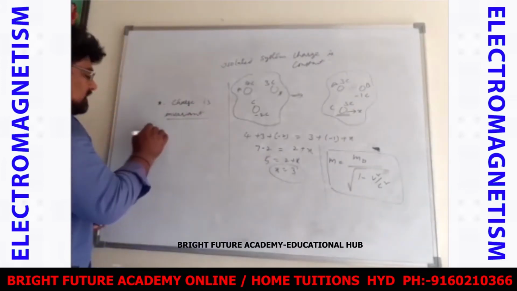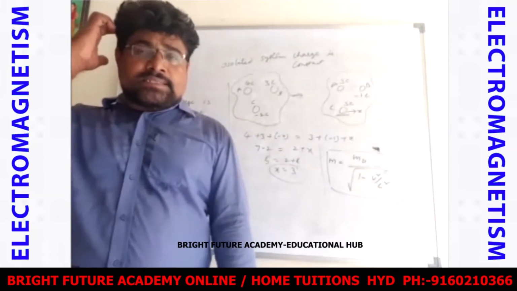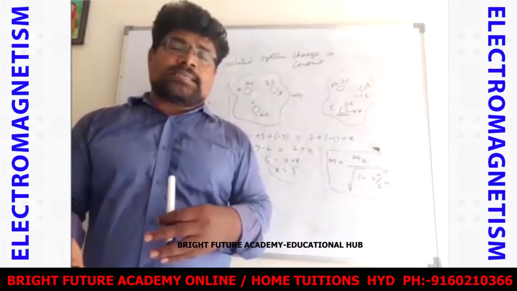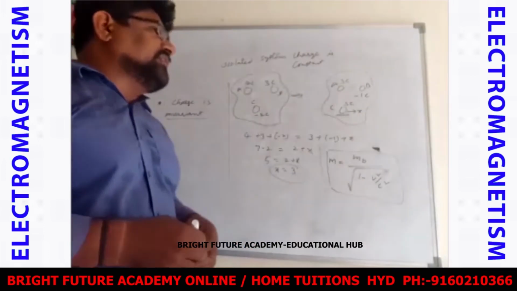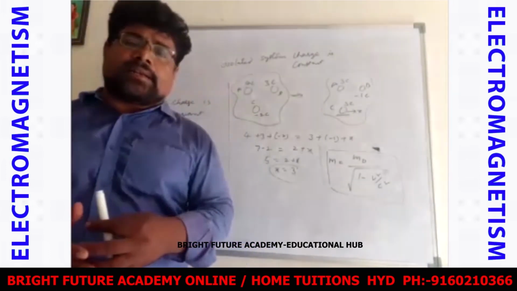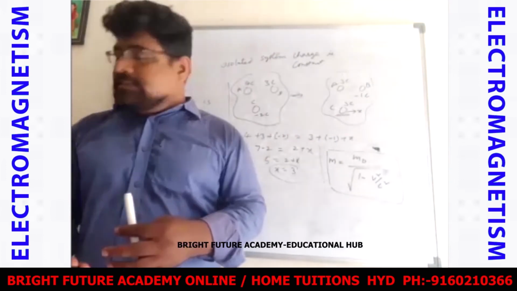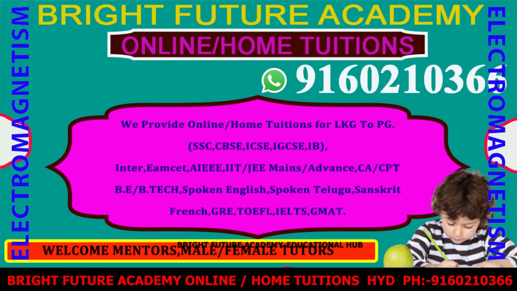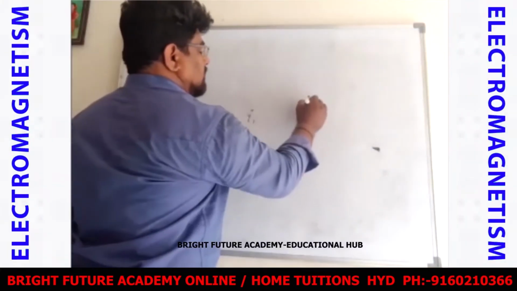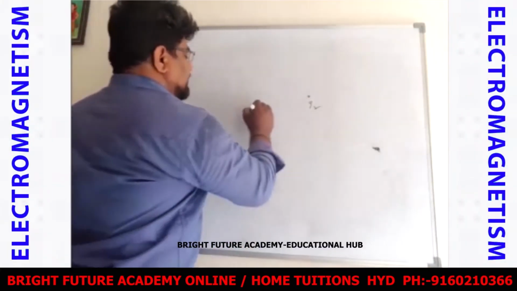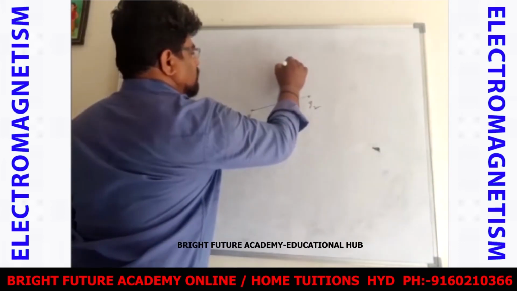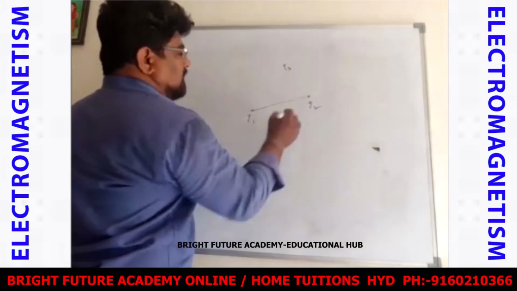Now, one more property is that the interaction between two charges is independent of the presence or absence of another charge. In order to understand that, here we have one charge Q1 and one charge Q2. Now I keep one more charge Q3 here.